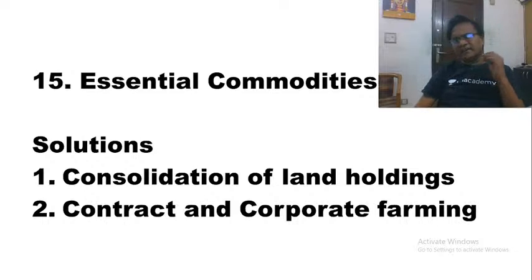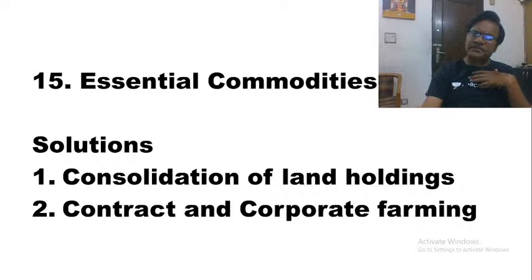And what is the problem here? Now we have to understand the problem. The problem is that in the case of industry and the service sector, the prices are fixed by the producers on the basis of demand and supply. Why? Because they are non-essential goods and services. Whereas in the case of agriculture, the farmer is not allowed to fix the prices. It is the government that would fix and control the price of food grains.